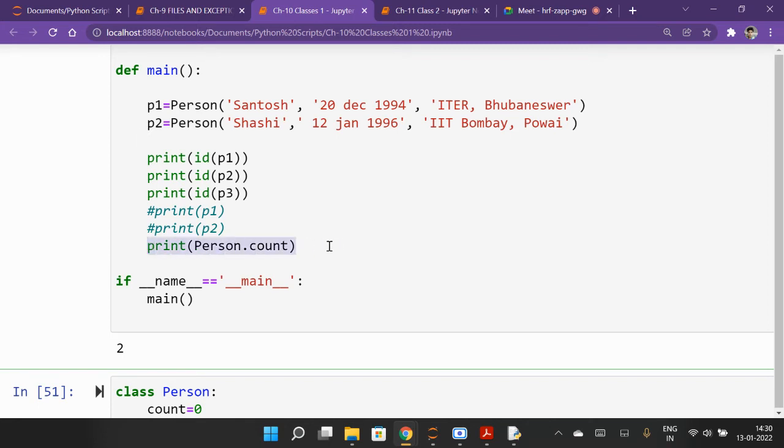I'm asking about this person dot count. So if I write p3 is equal to p2, what do you expect the output? I mean 2 or 3. Person dot count will print the number of objects created. So what do you expect the output? 3. Why 3? It will depend on whether p2 and p3 have different addresses, different IDs, or the same IDs.